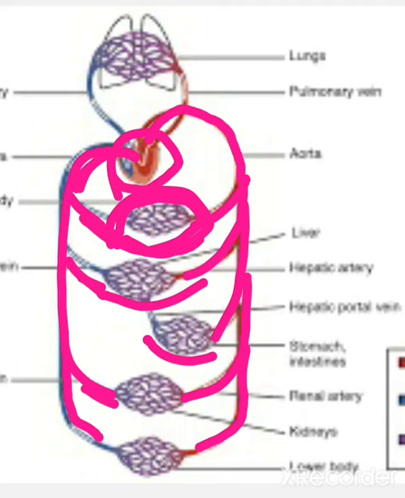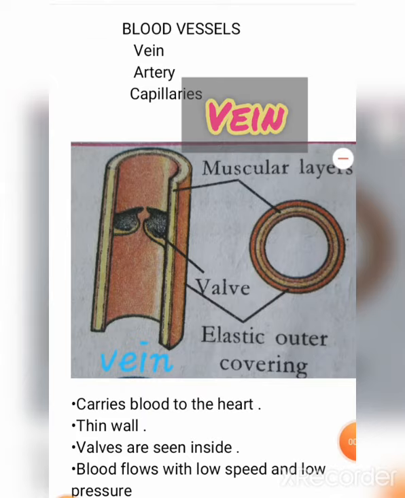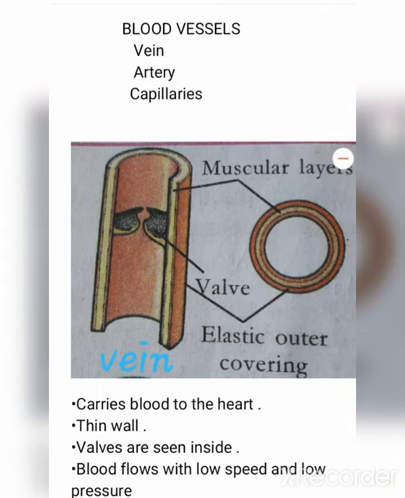Okay, now we study about blood vessels. All blood vessels are not alike. Vein, artery and capillaries are the different types of blood vessels. First we are discussing veins.